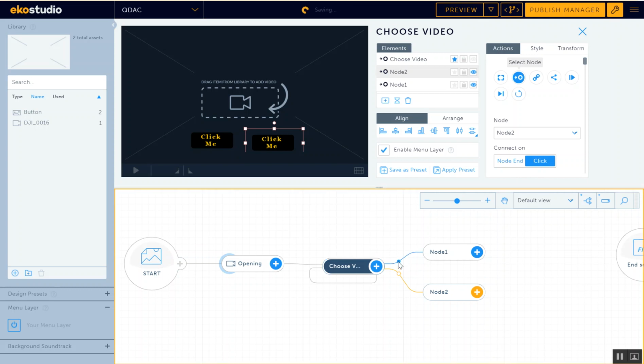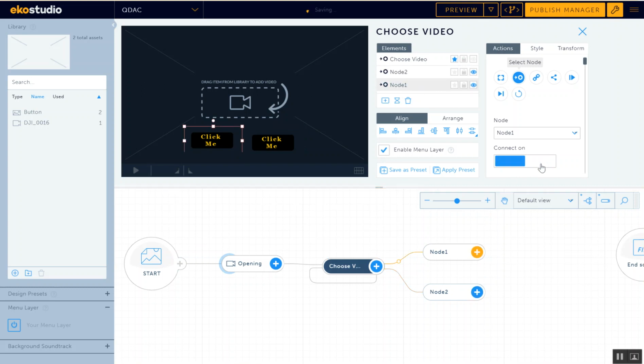This one here, if I go to node 1, node 1 also should be a click. And you can see I have disabled auto selection. I don't want it to go automatically. Choose video, no problem. I want it to loop automatically till a click is made.